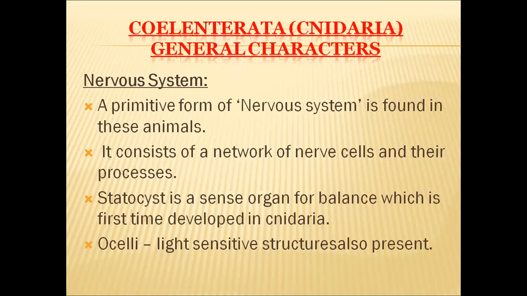The sensory structures include statocysts and ocelli. Statocysts are sense organs for balance. With the help of statocysts, the cnidarians maintain their body balance. In the animal kingdom, statocysts are seen for the first time in these cnidarians. In some other organisms, ocelli are also present. Ocelli are light-sensitive structures. They are helpful to the organism in identifying light sources.